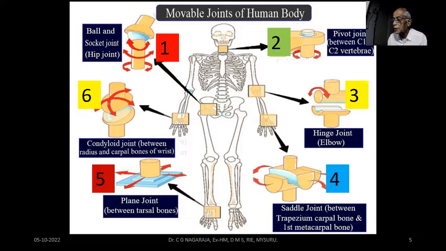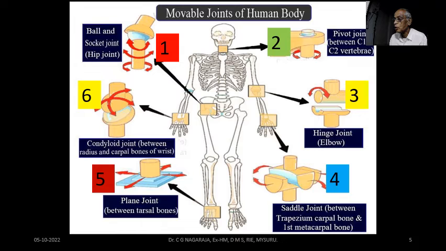The sixth one is known as the Condyloid Joint. The name is difficult. You need not worry about it. You can just call it Condyloid Joint. It is again seen near your fingers. So at least remember the names like ball and socket joint, important. Then pivot joint, important. Hinge joint, important. Plane joint, important. Saddle joint, important.